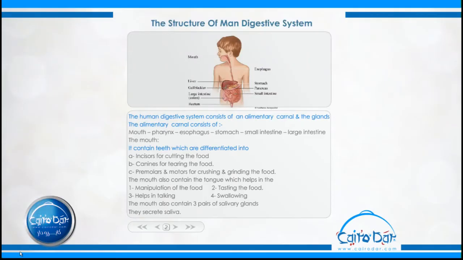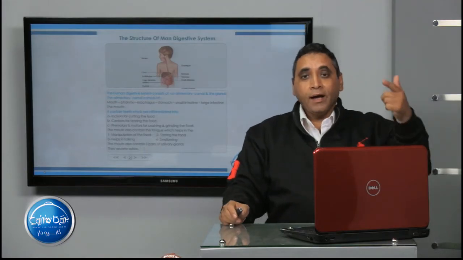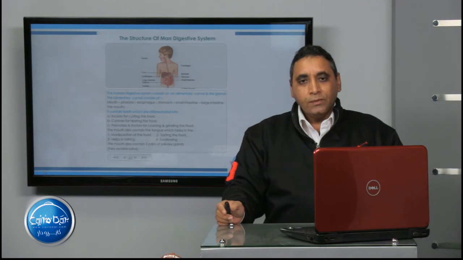The function of the mucus is to help the food get in the form of the bolus. The bolus means the very small piece of food that can pass from the buccal cavity to get inside the pharynx and the esophagus. And also the saliva contains a ptyalin enzyme, or salivary amylase, to hydrolyze starch into maltose.